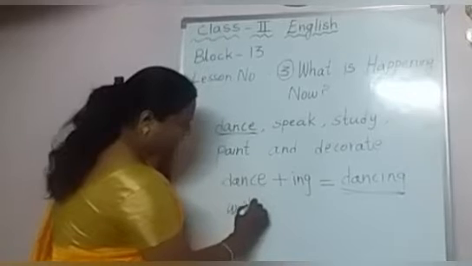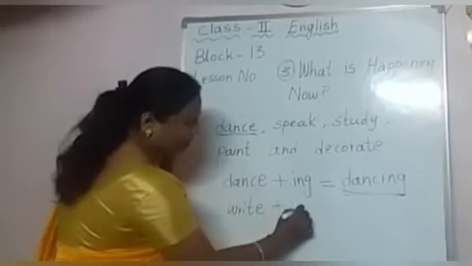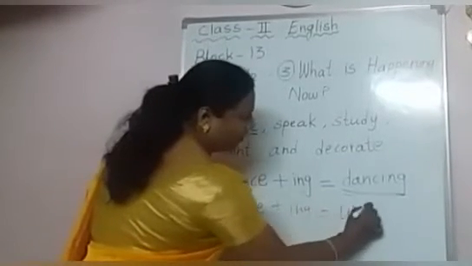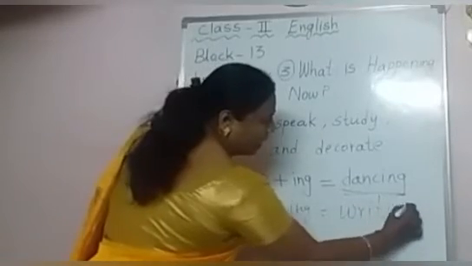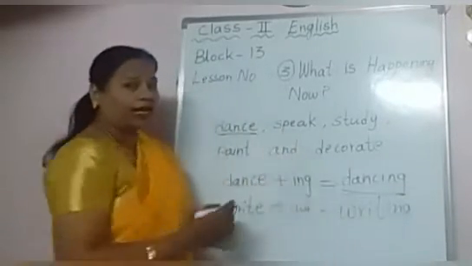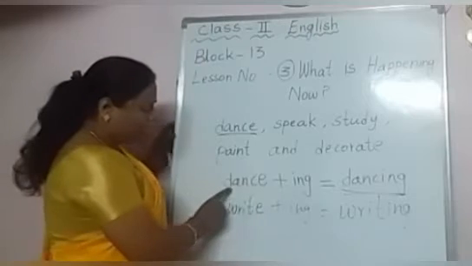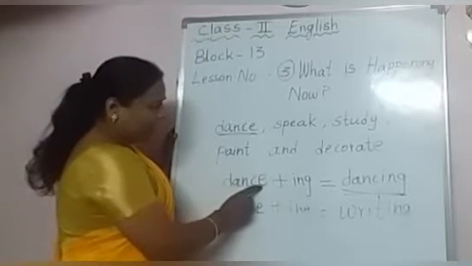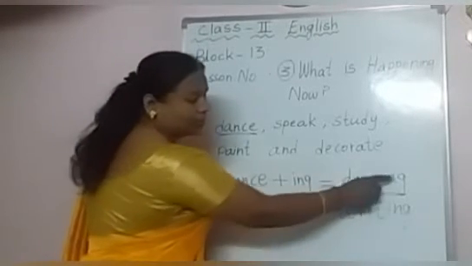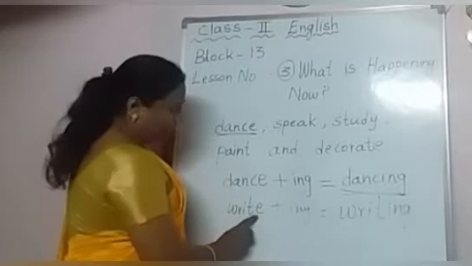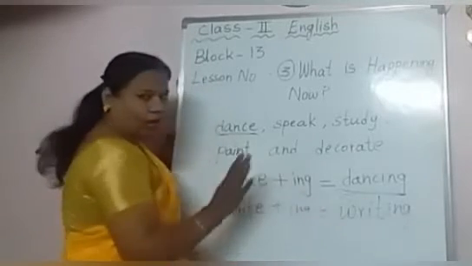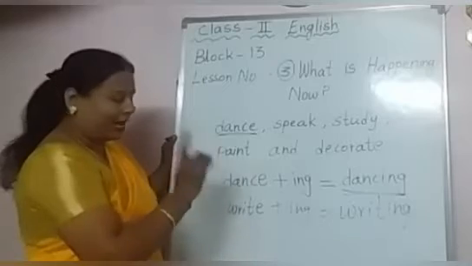Now for example, teacher is writing. Okay, I am writing. Write plus ing, so writing, teacher is writing. At present what am I doing? Writing. Okay, if you see here, DANCE plus ing, dancing, WRITE plus ing, writing.